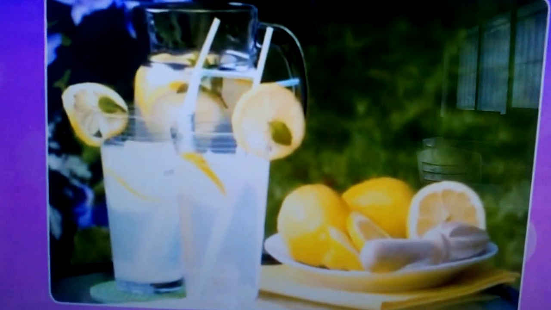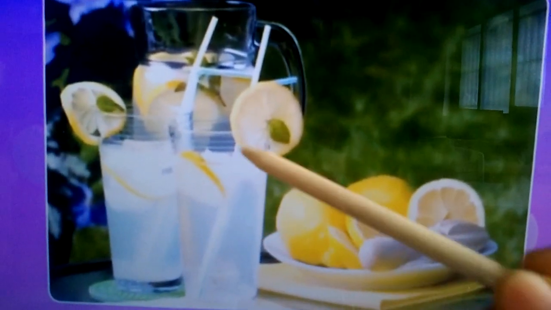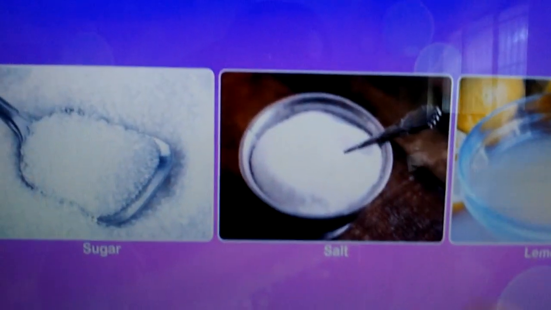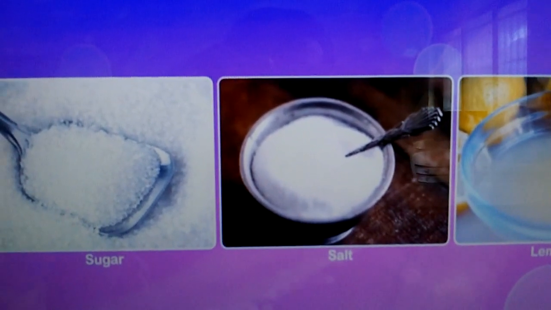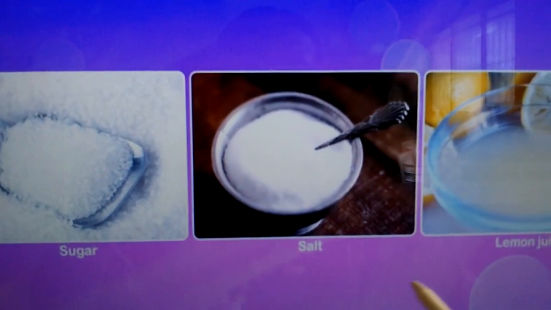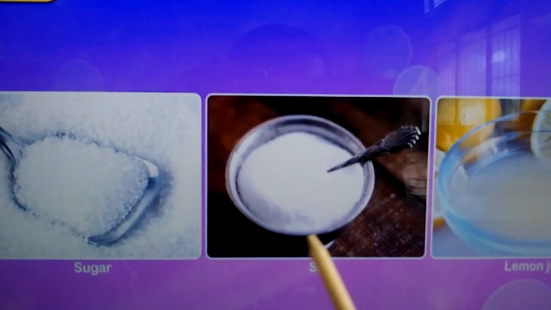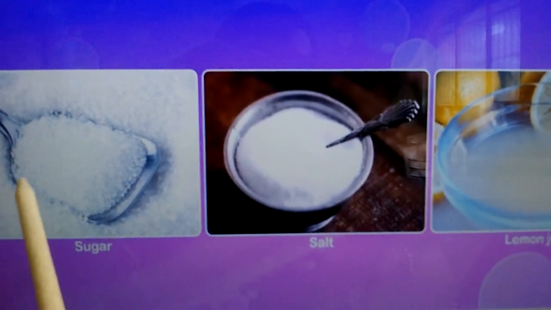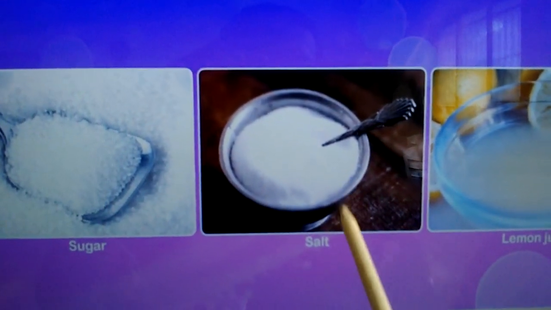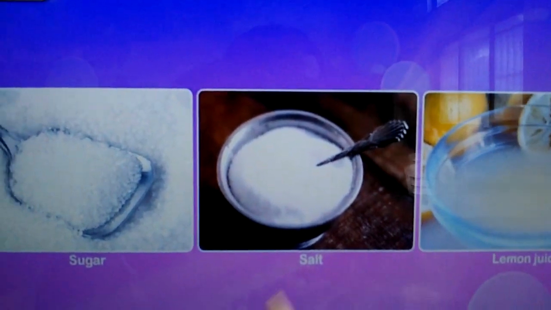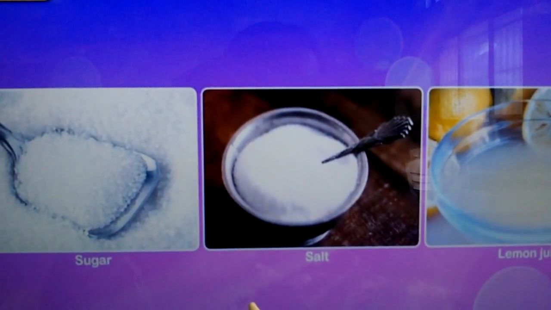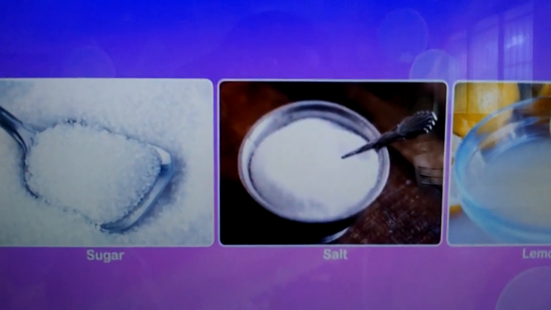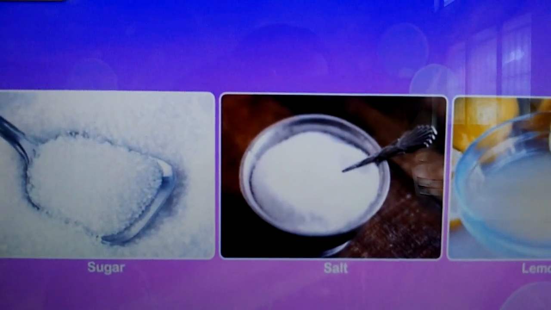Now see, while mixing, we will get the lemon juice. So here, children, the substances that were dissolved in water, sugar, salt and the lemon juice, are called solutes. The liquid is what? Water. Okay children.